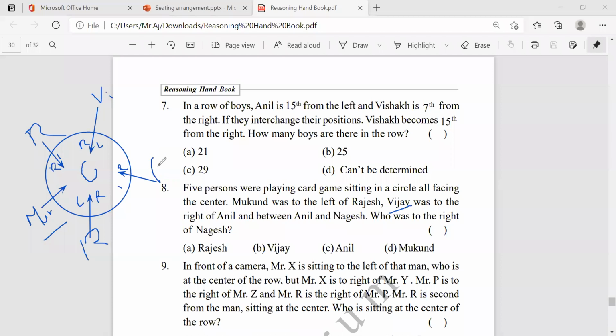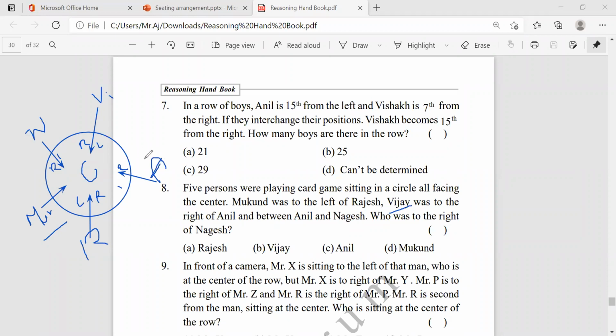Then what's the question here? Who was to the right of Nagesh? Sorry, I'm sorry. Here, Vijay is between Nagesh, right? Here, Nagesh. I thought it's wrong. Okay. This is nothing but Nagesh, and this is Anil.